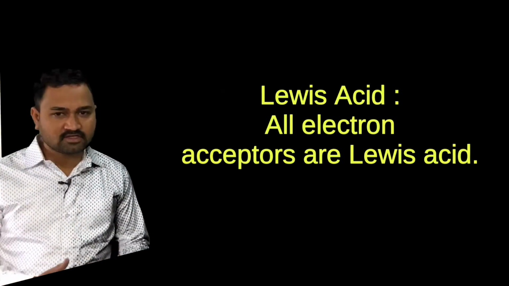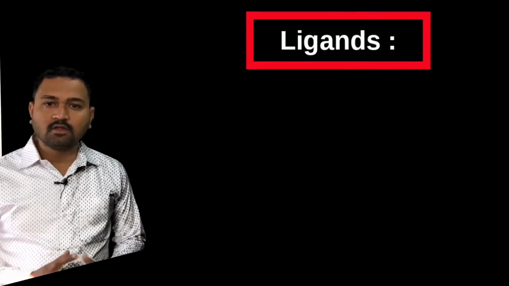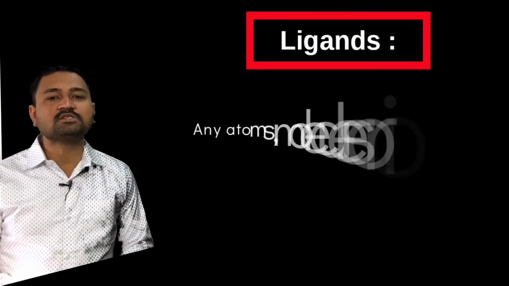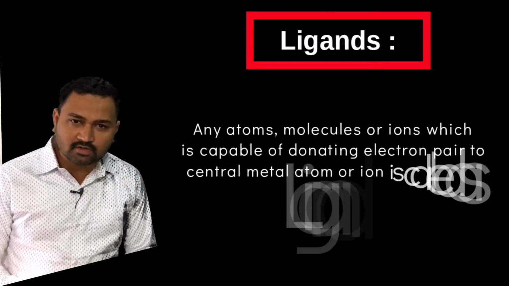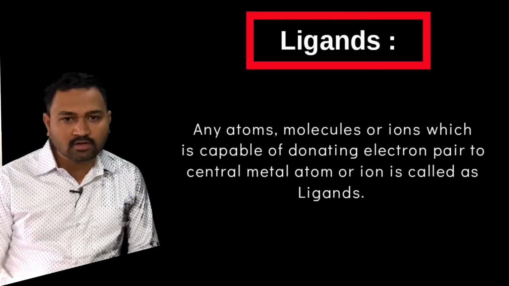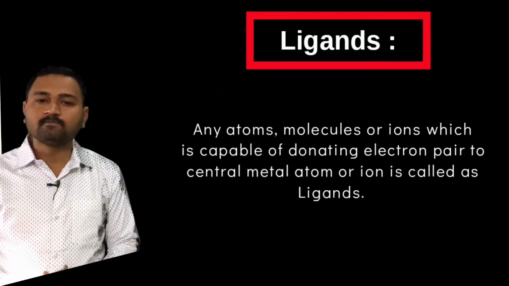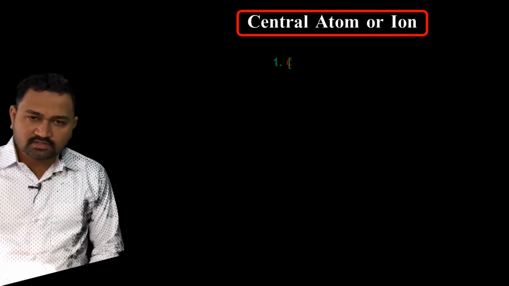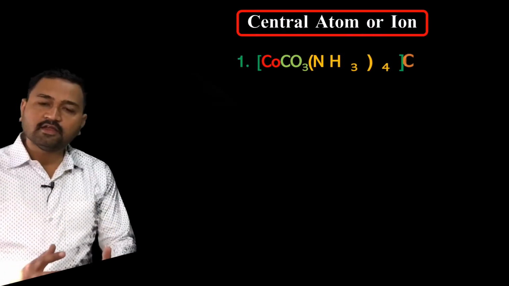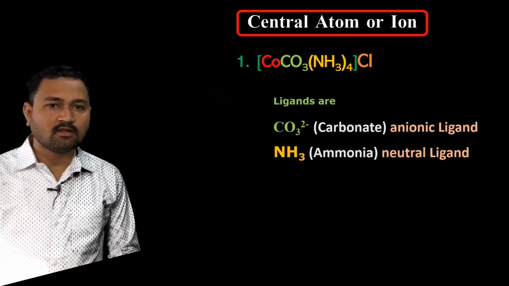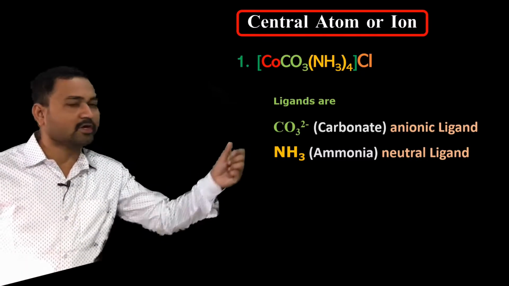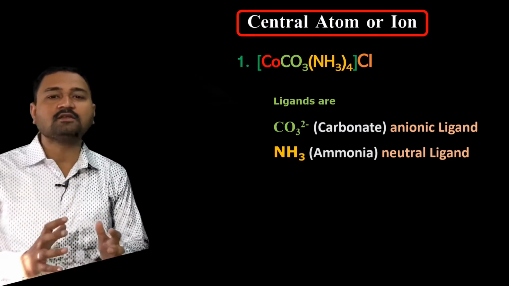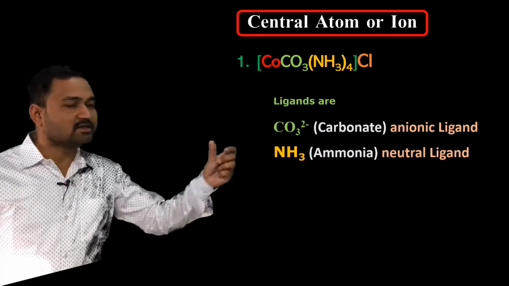Let us define the next terminology, that is ligands. What are ligands? Any atom, ion or molecule which is capable of donating a lone pair of electrons to the central metal atom or ion is called a ligand. Here again I have taken 2 examples. The first example is [Co(CO3)(NH3)4]Cl. In this complex, the carbonate ion, CO3 2-, and ammonia as a neutral molecule act as ligands.